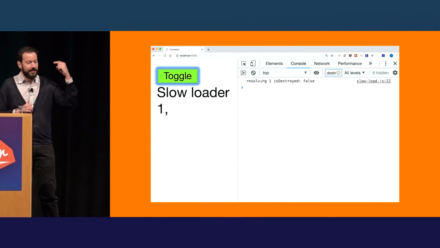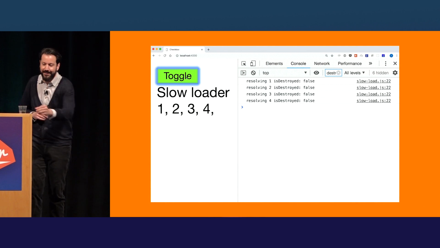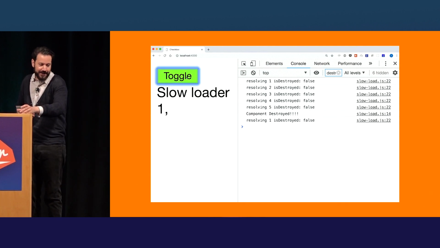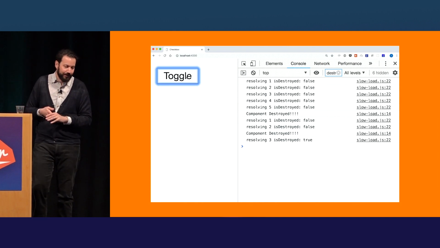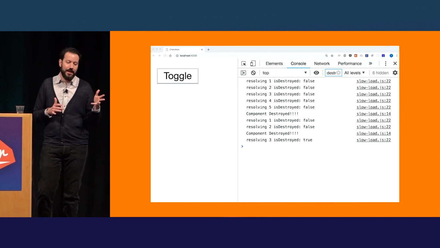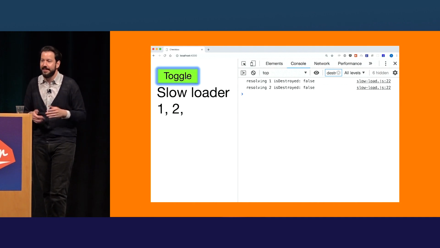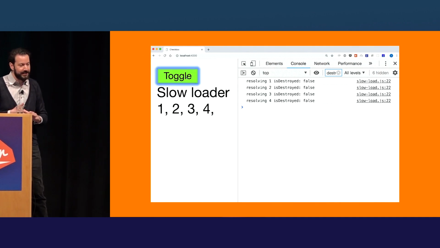So we're still going to run it through the first time, logging all 5 numbers. Then it's destroyed. This time we'll destroy after 2. That third one was still in flight, so we still log once. But we didn't have to do the 4th and 5th requests. So that's pretty cool. That's basically how Ember Concurrency works.